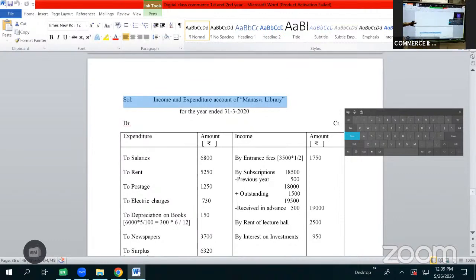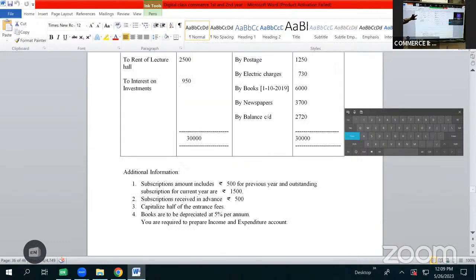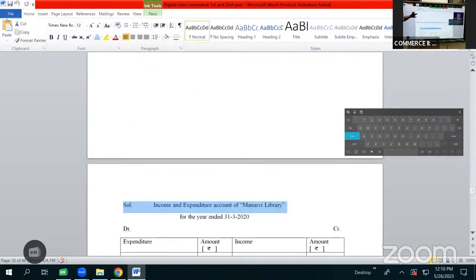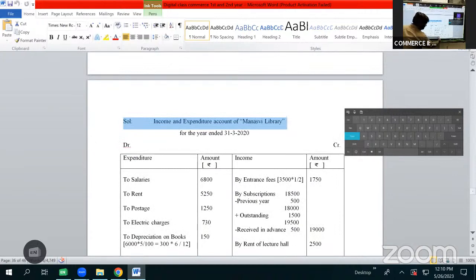Then after subscriptions, we have rent of lecture hall 2,500. So it is of revenue nature. It can be shown as income. So it will be shown as income here as by rent of lecture hall 2,500.